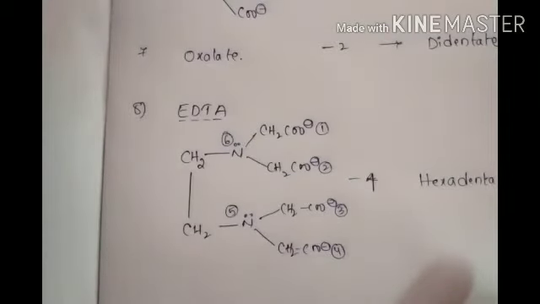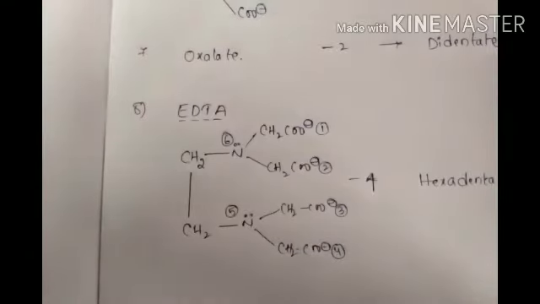That's why EDTA has minus 4 charge but is hexadentate. And remember it: when charge is 0, it is called unidentate. When charge is present, that is called monodentate.